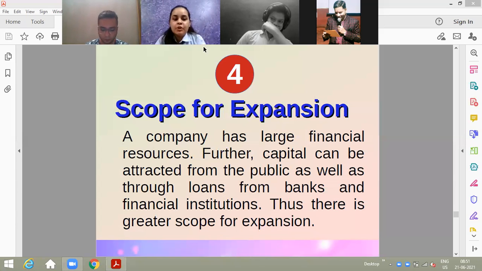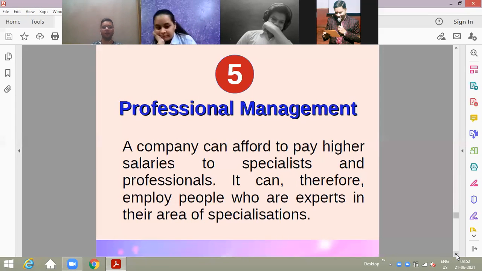Scope for expansion. A company has large financial resources. Further, capital can be attracted from the public as well as through loans from banks and financial institutions. Thus, there is greater scope for expansion. Yes. So the scope of expansion is more as compared to the other forms of businesses, because we can manage a lot of resources in the company. Now let's have the next one.